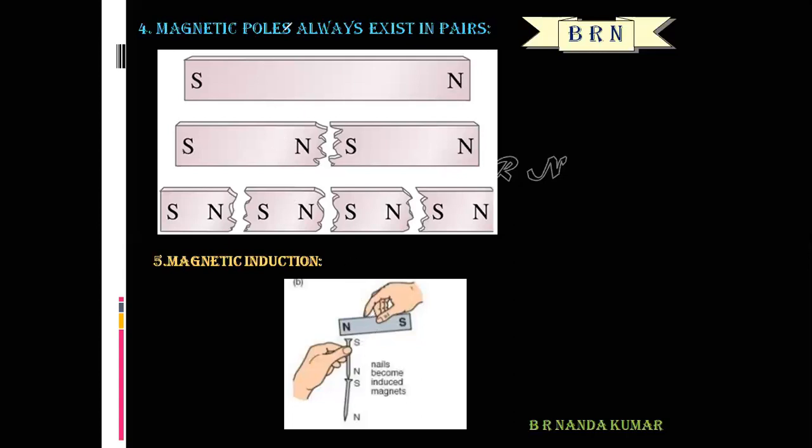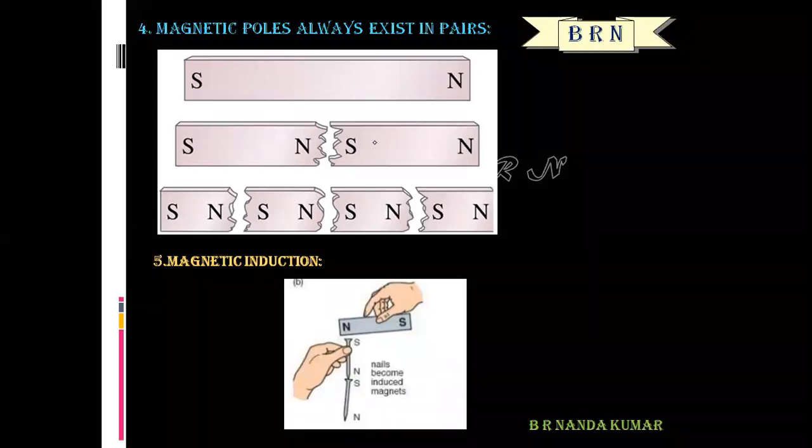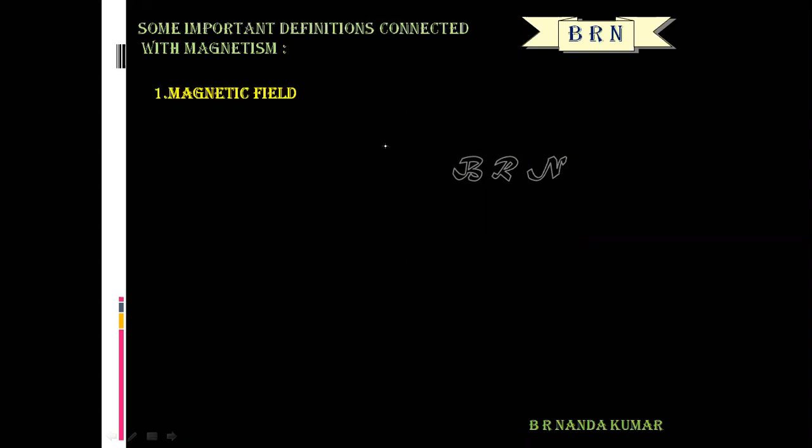Now let us discuss some very important definitions connected with magnetism. The first very important definition is magnetic field. So what is the meaning of magnetic field?